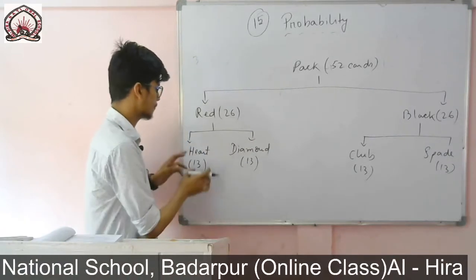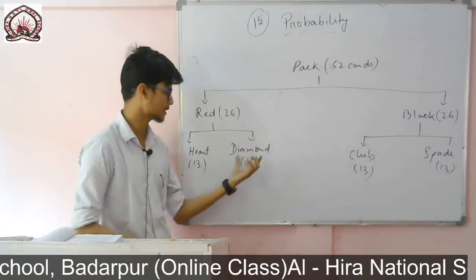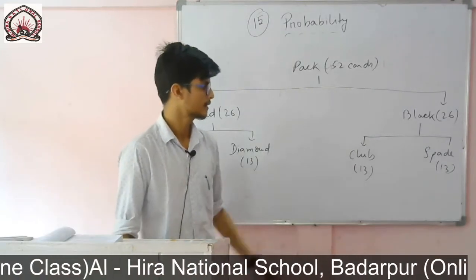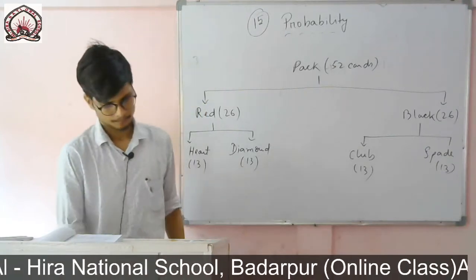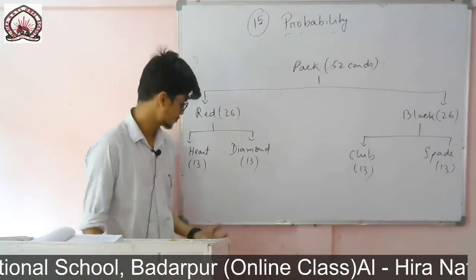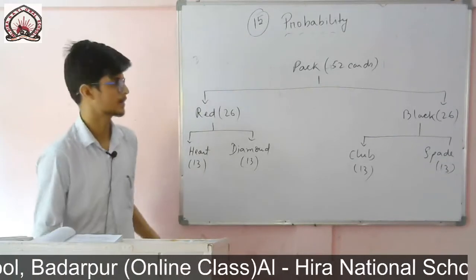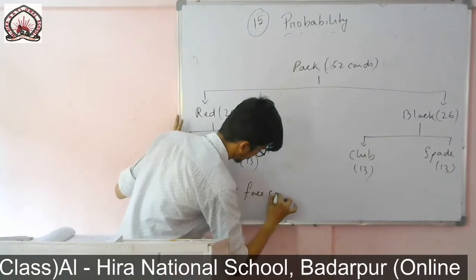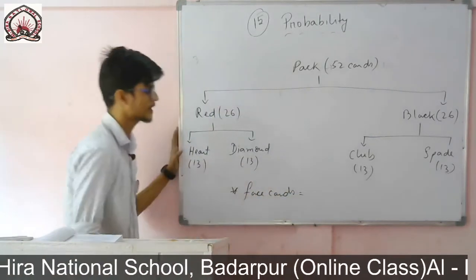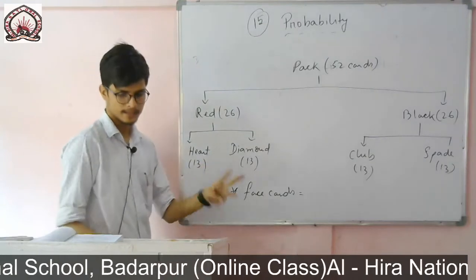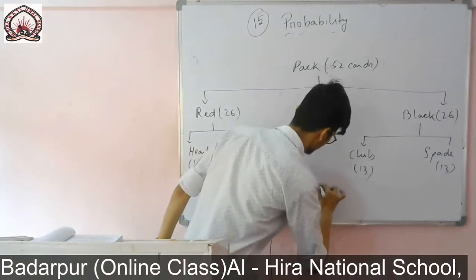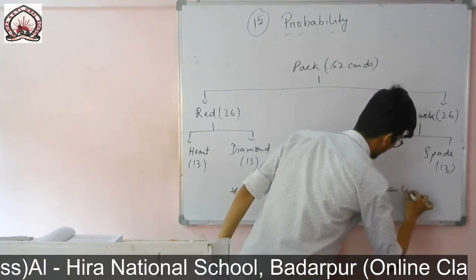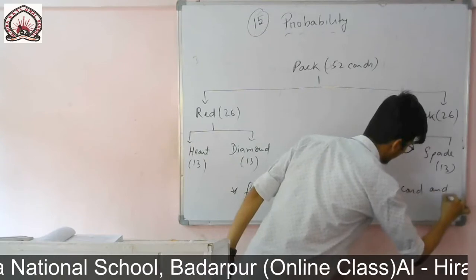So in red cards you will find two types of card. One is heart, another one is diamond, which will be equally divided. So 13 you will find, and in black you will find club and spade. And in each and every case, in heart you will find three face cards. Face cards mean you will find king, queen and jack.